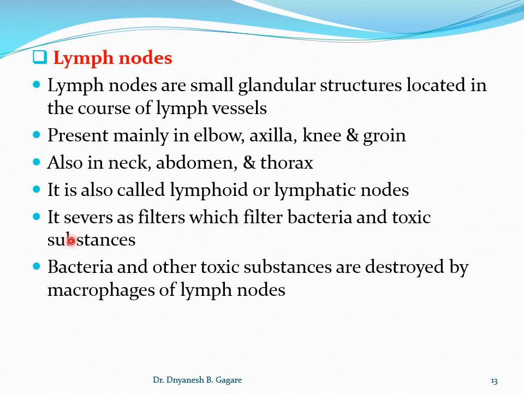So what is the importance of these nodes? These nodes serve as a filter which filters the bacteria and toxic substances. That means when the lymph flows from the periphery towards the circulatory system, the lymph nodes are in between, and they remove the bacteria and toxic substances before they enter into the main circulation. This is very important in case there is an infection or toxic substances have entered the body. So these toxic substances or bacteria are removed by lymph nodes before they enter the circulation.